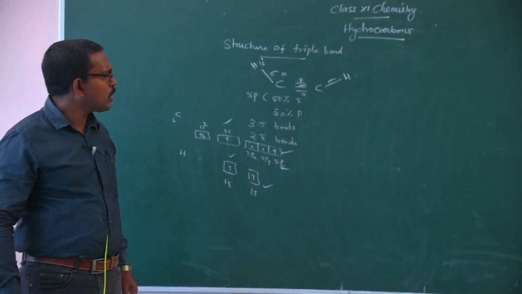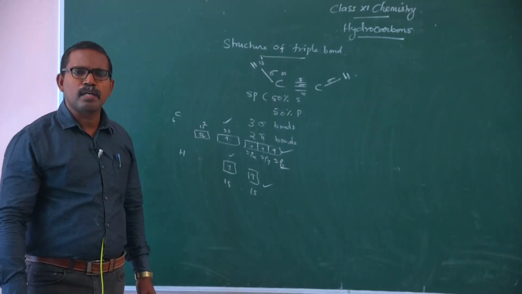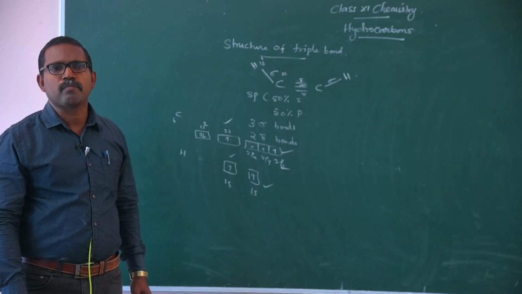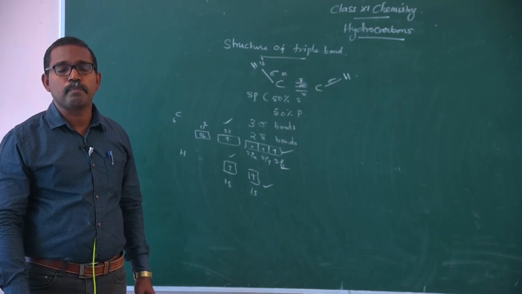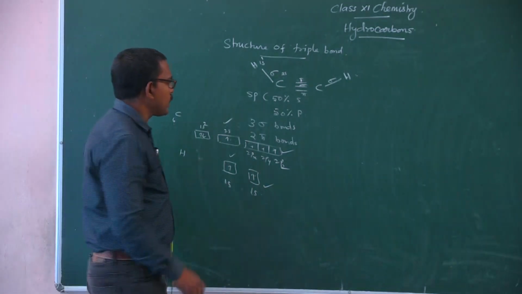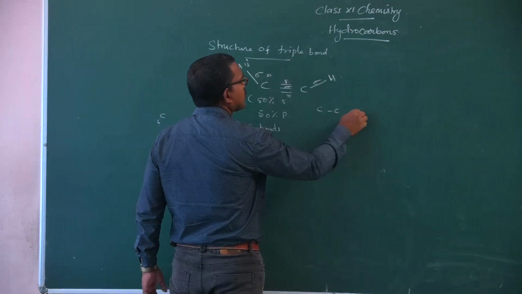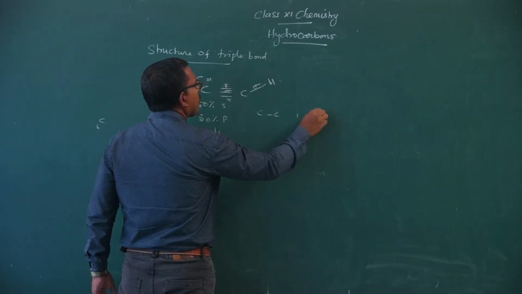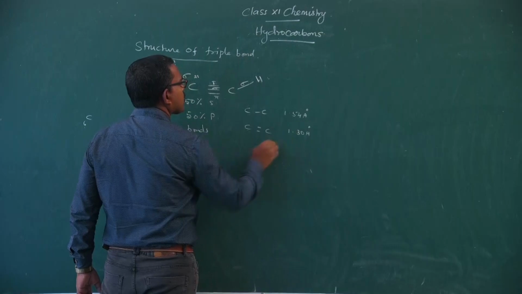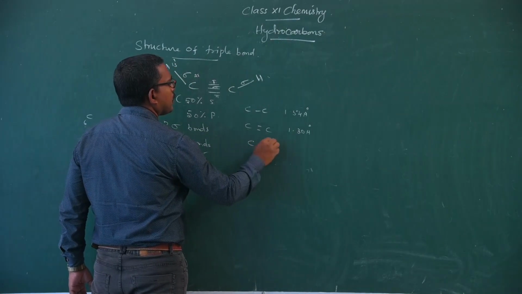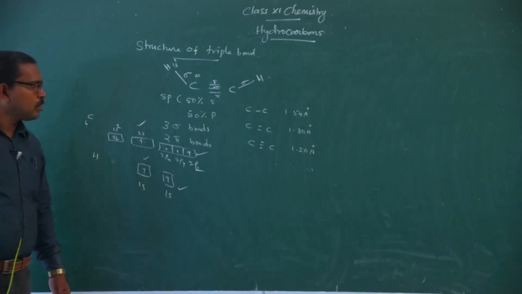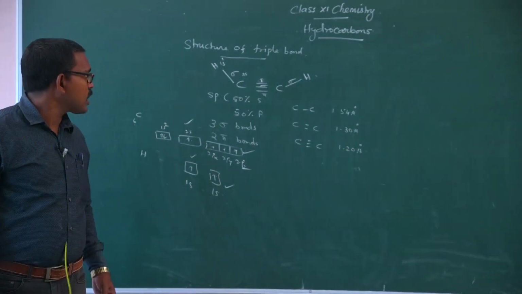We know that the bond length of alkanes is greater than alkenes, and when comparing with alkynes the bond length is even shorter. That is, carbon single bond 1.54 Angstrom, carbon double bond 1.34 Angstrom, carbon triple bond 1.24 Angstrom. So this is the structure of the triple bond.